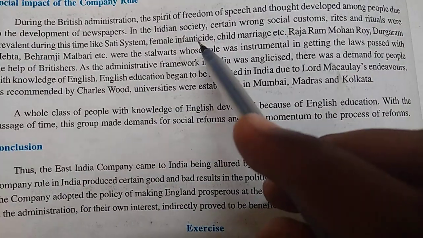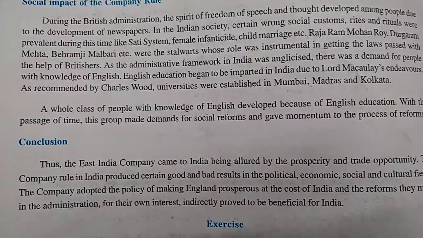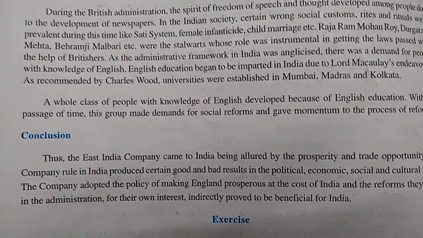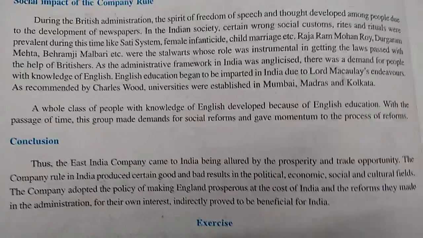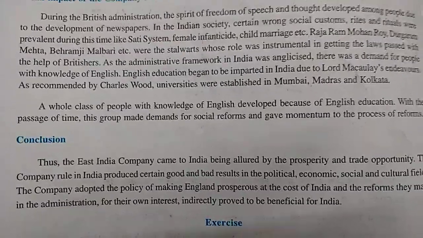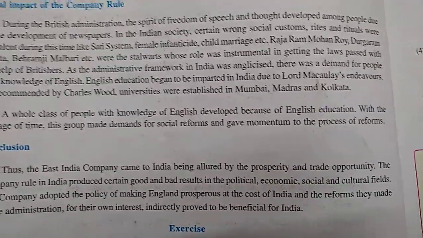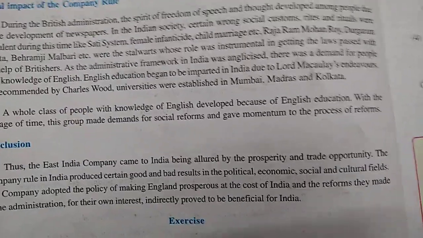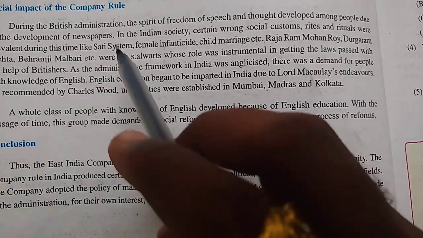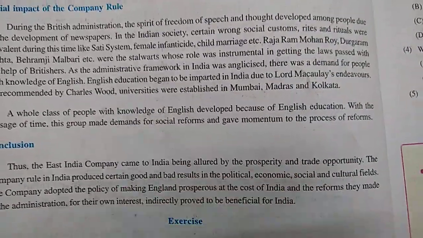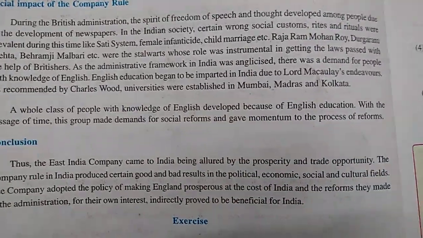Female infanticide means what? Female infanticide means if a girl child is born, they throw that girl child into very hot milk and the child dies. That's why we require a program, Save Girl Child. Then child marriage: at a very young age, they organize the marriage of children. So these are the social issues, wrong practices: sati system, female infanticide, child marriage. These are required to be stopped.